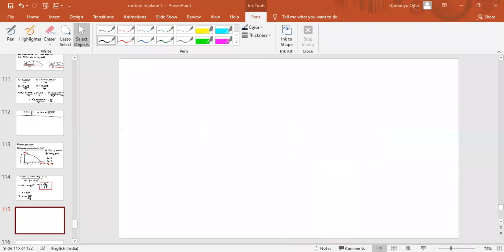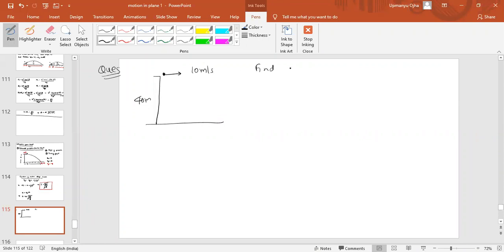Okay, write down one problem for this. You have to come on time, otherwise I won't repeat again and again. We have a building of height, say, 40 meters. We are throwing an object horizontally with a speed of 10 meters per second.